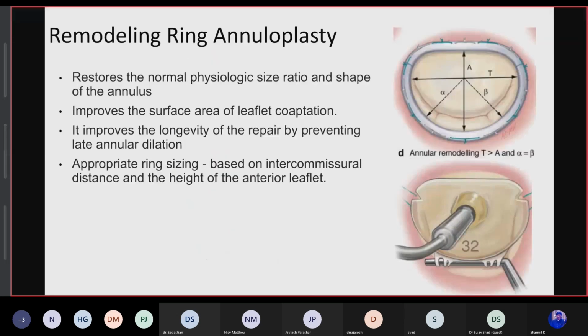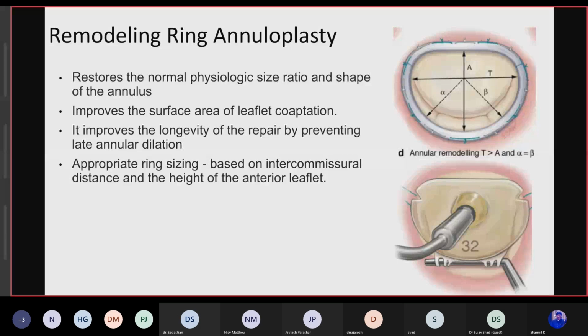So there's the remodeling ring annuloplasty, which is the basic thing for mitral valve repair, for any repair. Let's understand it first. We have to restore the normal ratio and shape of the annulus. The anterior posterior diameter and transverse diameter will be maintained, and even these angles alpha and beta will be maintained. This is important because when posterior dilatation is there, the alpha beta angles dilate more. So this band maintains that distance. It will improve the surface area of leaflet coaptation. It will improve the longevity of the repair by preventing late dilatation.